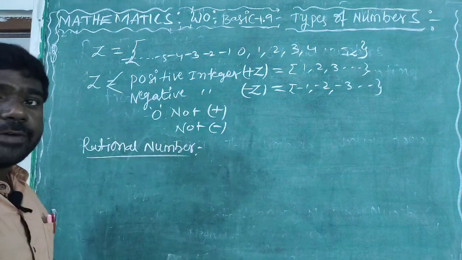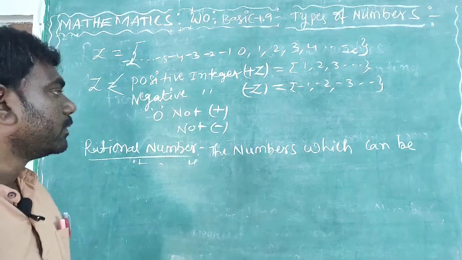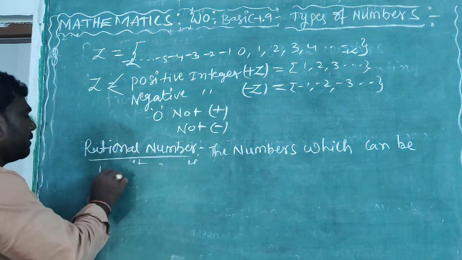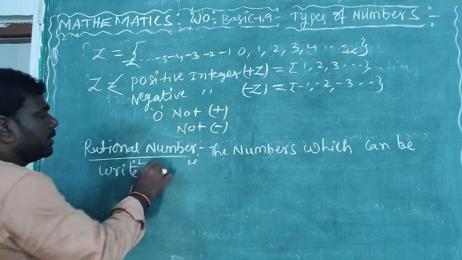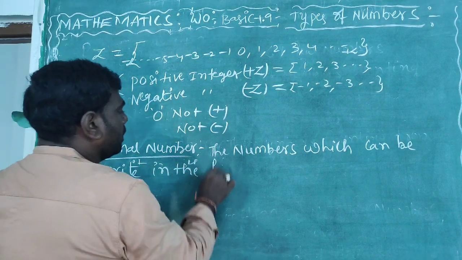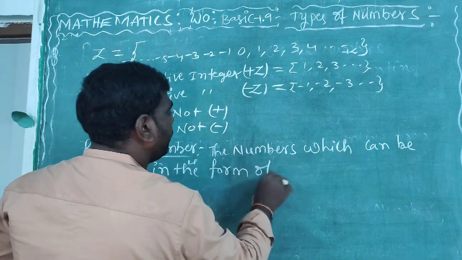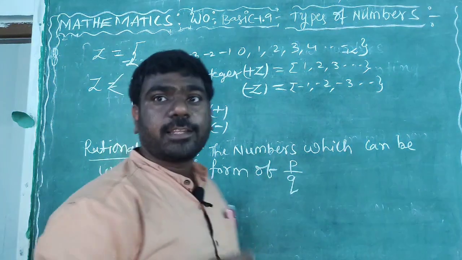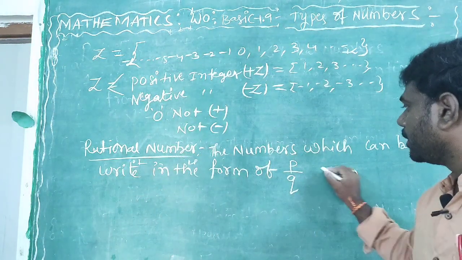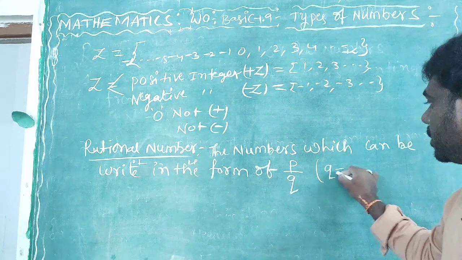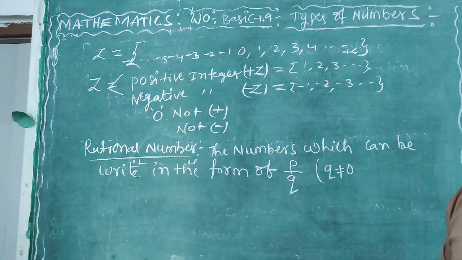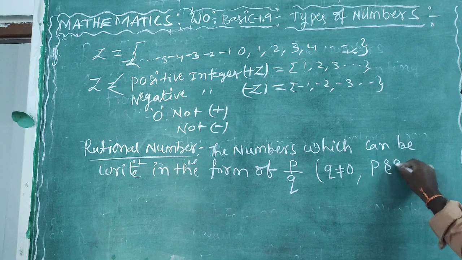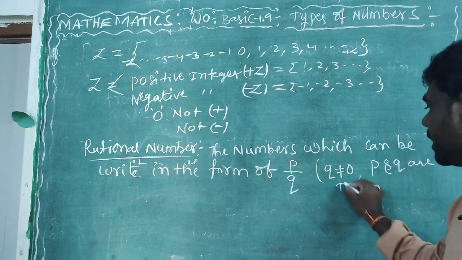Rational numbers can be defined as the numbers which can be written in the form of p by q, where q is not equal to 0, and p and q are integers.